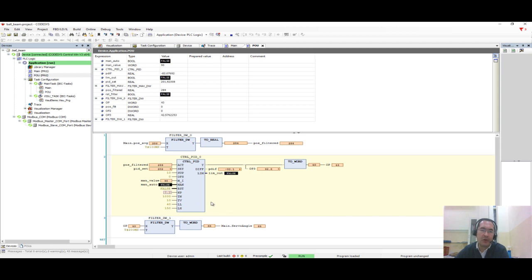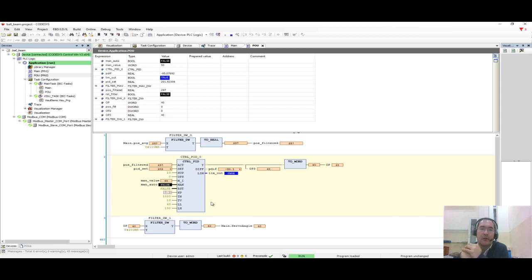Okay, so these two values I can explain to you how to obtain based on the root locus that we can consider for this system.